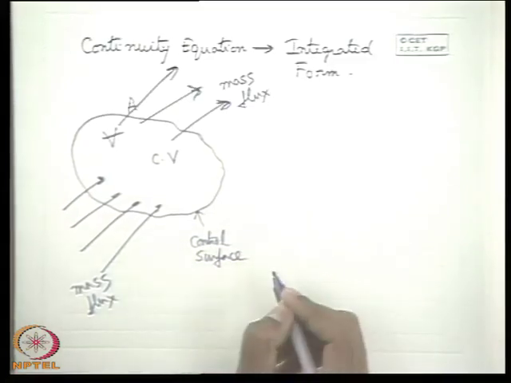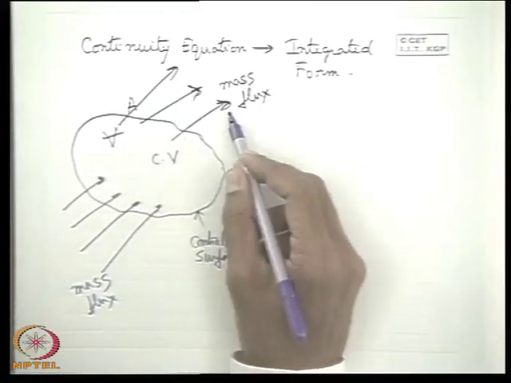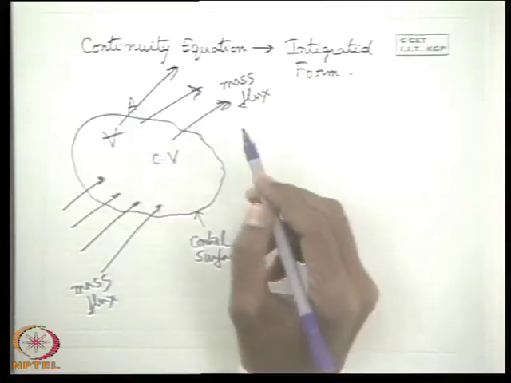Now first of all, we have to find out the total mass efflux and the rate of mass increase in the control volume.